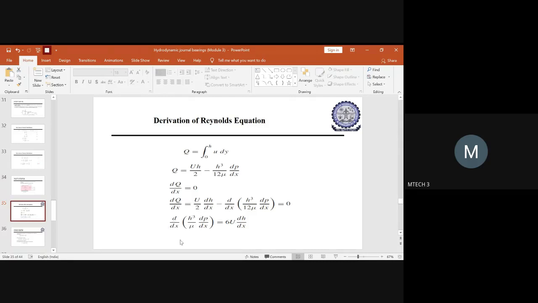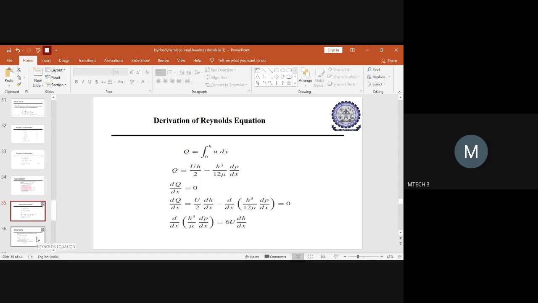So when you differentiate this term, it will be equal to 6u into dh by dx. Sorry, this has to be simplified here: d by dx of h cube by 12 mu into dp by dx. Later this value will be reduced to h cube by mu into dp by dx. So h cube by mu into dp by dx, when you differentiate, you will get 6u into dh by dx.